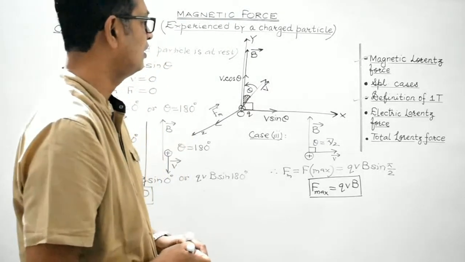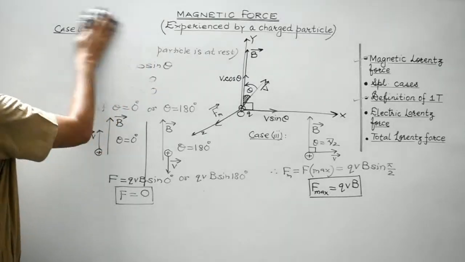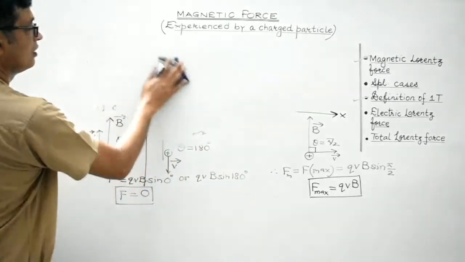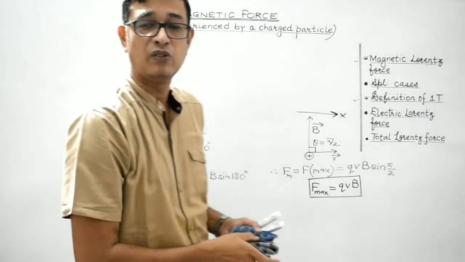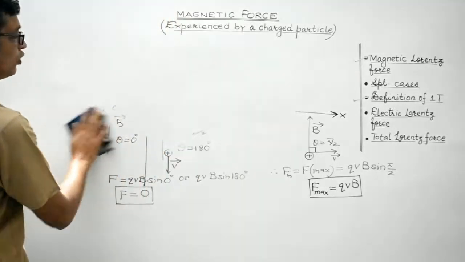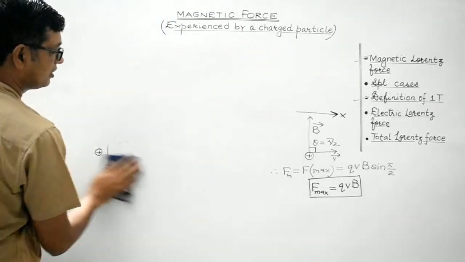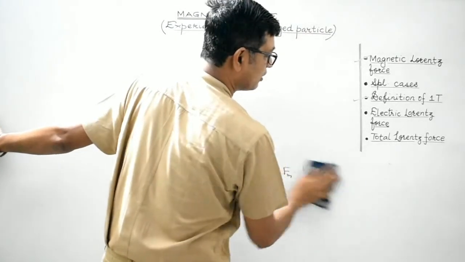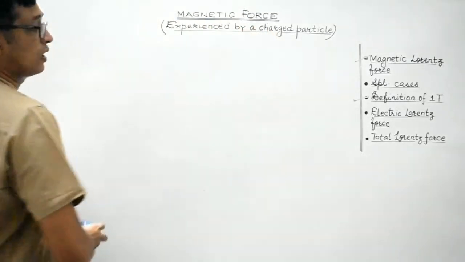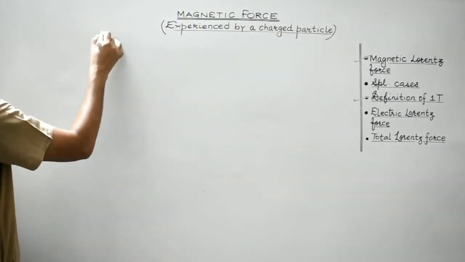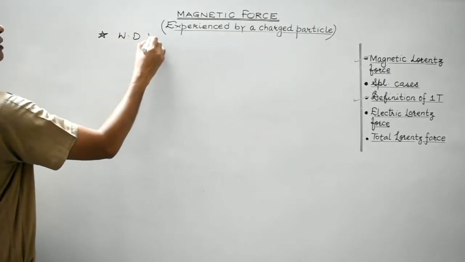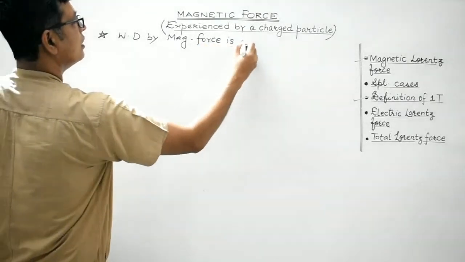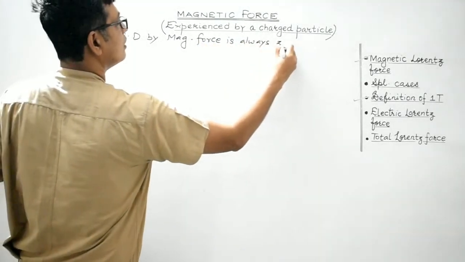There is another very, very important point which I would like to discuss with you. That important point is that the work done, I repeat, the work done by the magnetic Lorentz force is always zero. This is a very, very important property which we will try to mathematically establish, right? So what I've stated is, this is a very, very important point. Work done by magnetic Lorentz force is always zero.